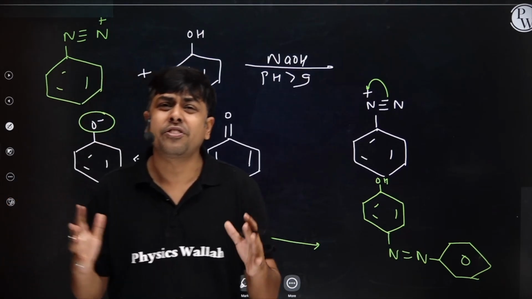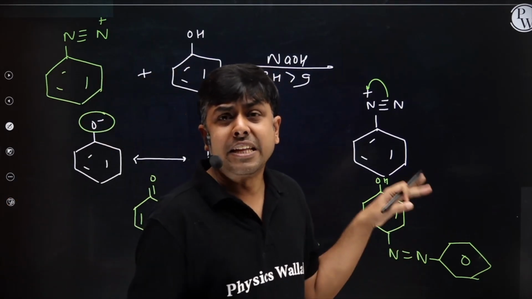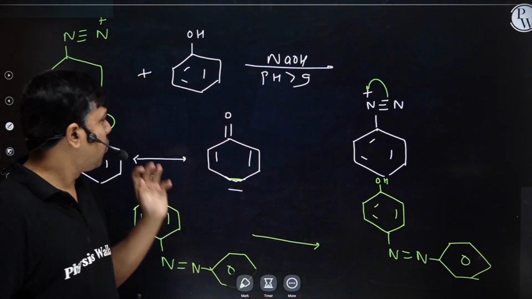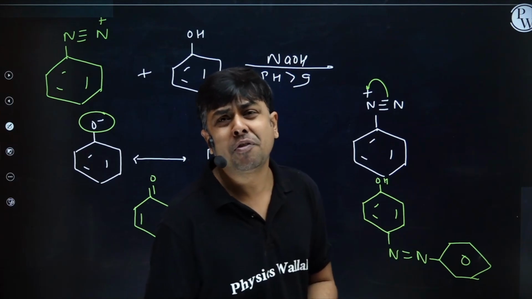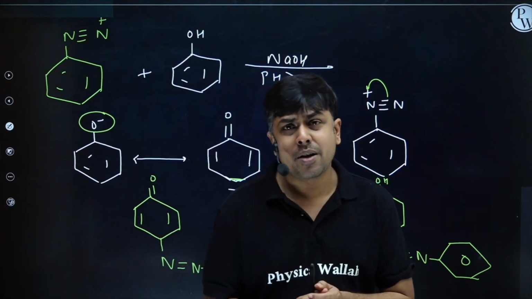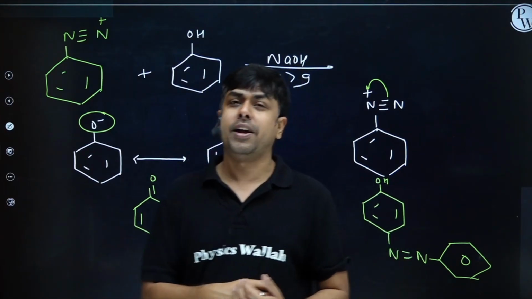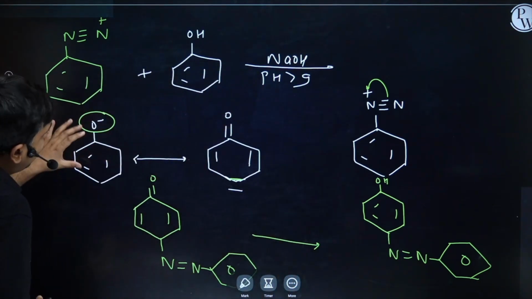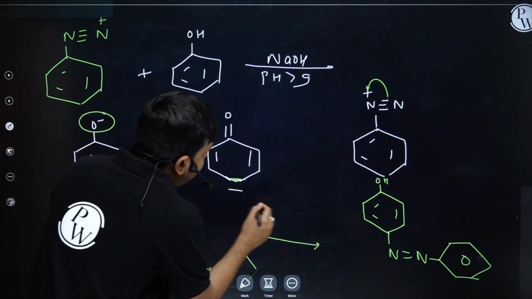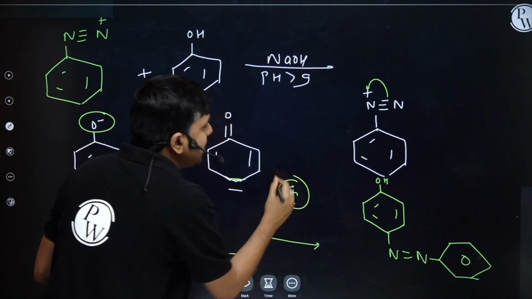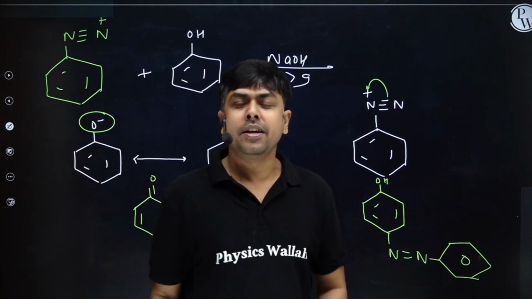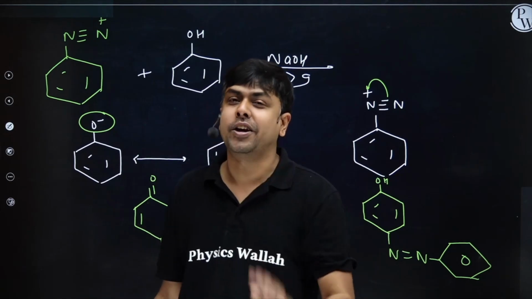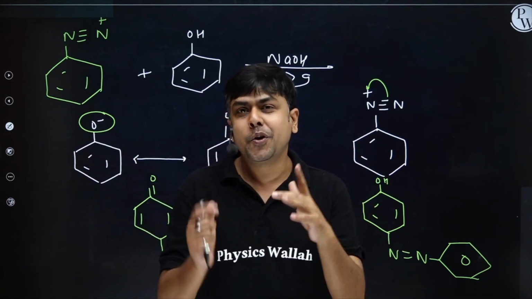Now, lot of questions may come to your mind after seeing this reaction. Sir, why am I doing resonance and all these things? This O minus can also act as a strong nucleophile. Why am I attacking from the C side, not from the O side? Students, I am having phenoxide ion, and then through resonance, basically I am generating C minus. Between C minus and O minus, which one is a better nucleophile? C minus, lesser the electronegativity, better is the donation ability.